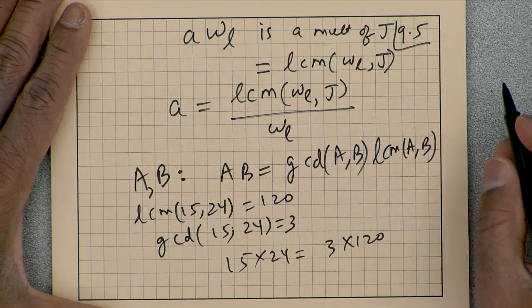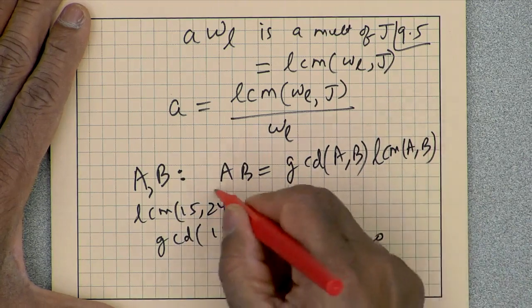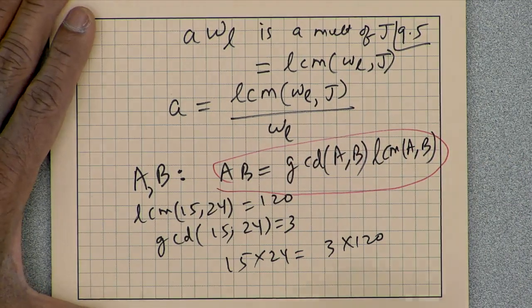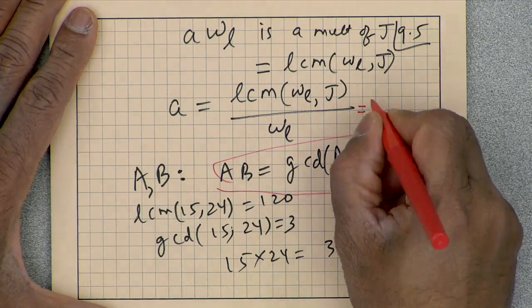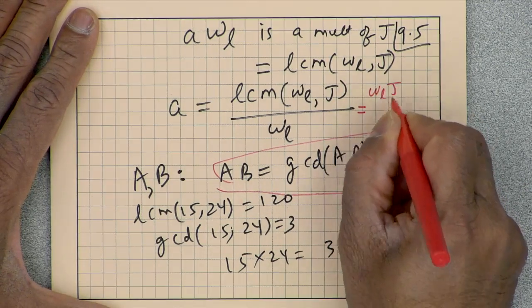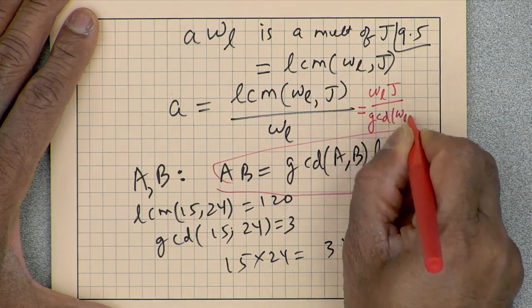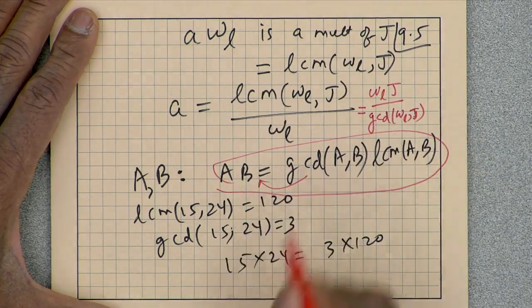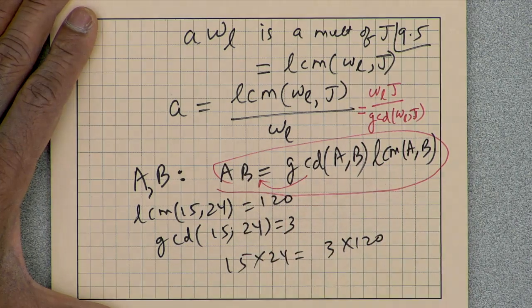So if I just say from this equation, I can write down LCM of WL and J can be written as what? That's WL times J divided by GCD of WL and J. Take this to the left side. The least common multiple times the greatest common divisor is the product.